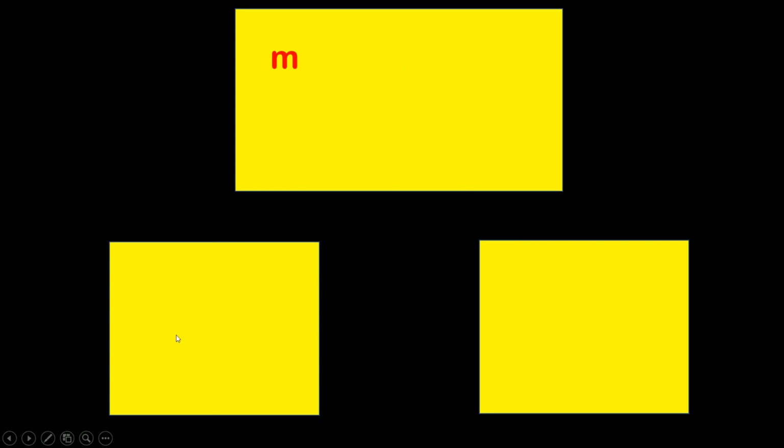Obviously, since I have divided it in half, the mass of this part will be m by 2, and the mass of the second part will also be m by 2. So as you can see, when we divide the amount of matter of a system, the property, that is the mass, is getting affected. It is changing from m to m by 2. Therefore mass becomes your extensive property.